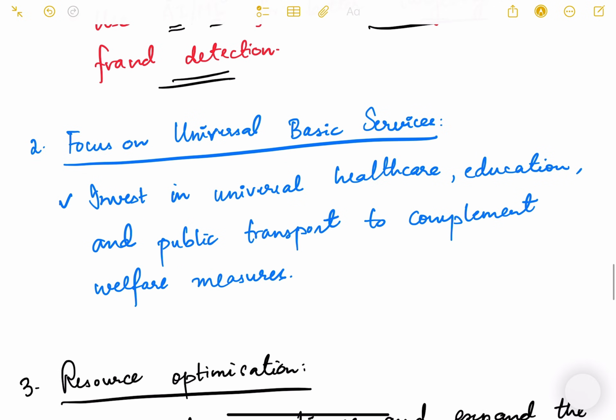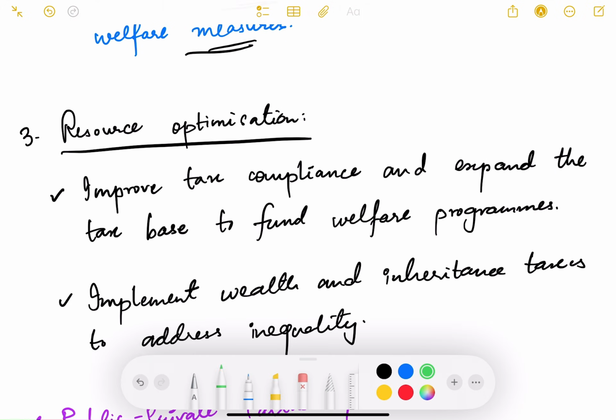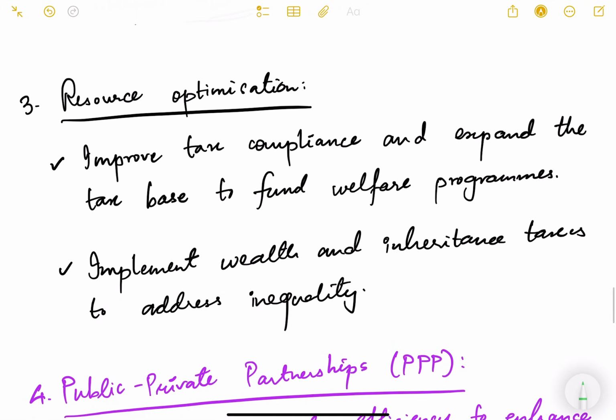Then focus on universal basic services, like we have to invest in universal healthcare, education, public transport to complement welfare measures. So even if we do these very basic things like healthcare, education and public transport, it can complement other welfare measures. Then resource optimization. So we have to optimize the resources. Improve tax compliance and expand the tax base to fund welfare programs. We have to optimize our tax resources also. Implement wealth and inheritance taxes to address the inequality. So this is another measure that is suggested.